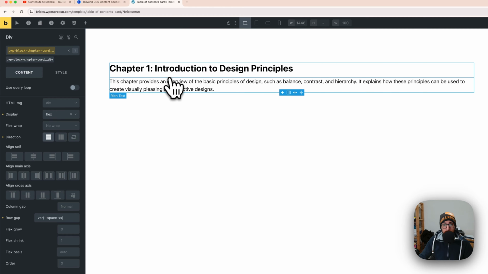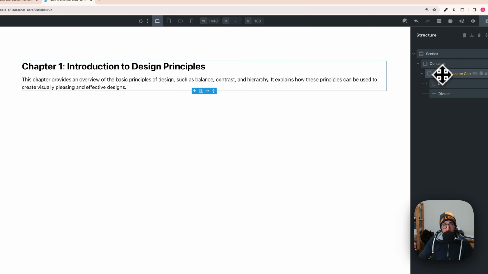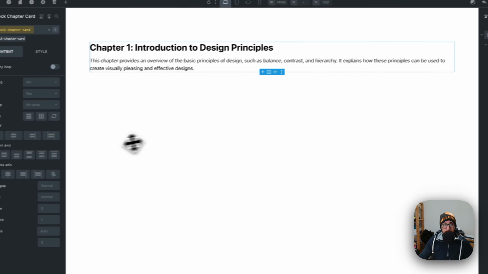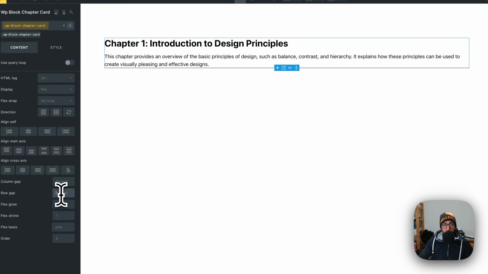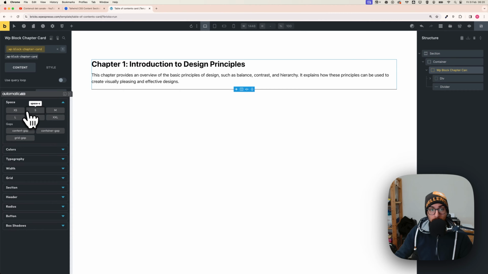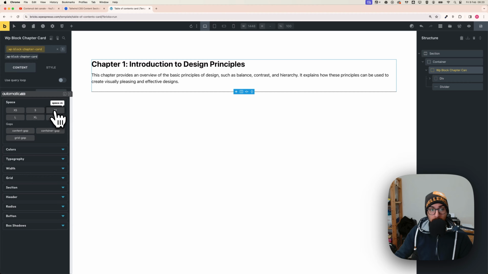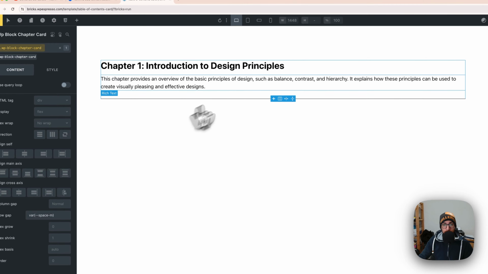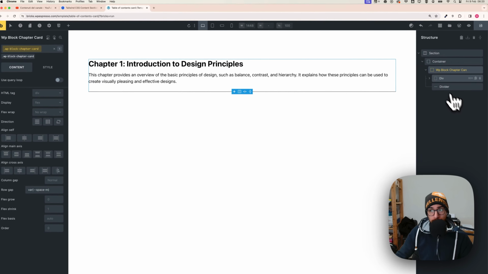XS would be great, and then I will click the block, and here on block, I will add my other spacing, so row gap, and you can add a row gap here, like I would go with the M this time, and we have our structure. Cool.